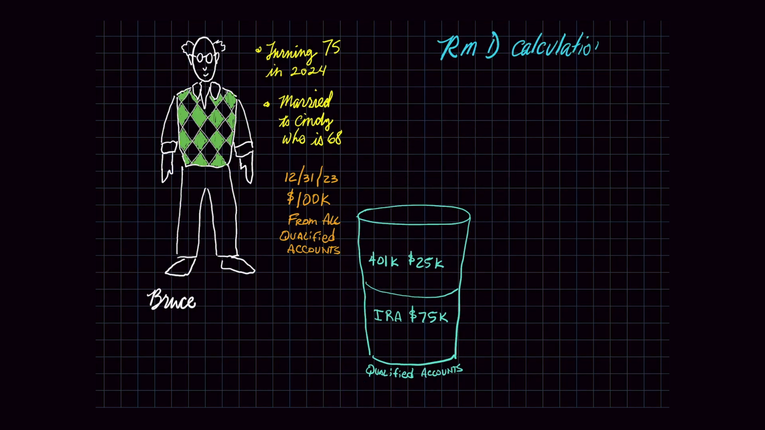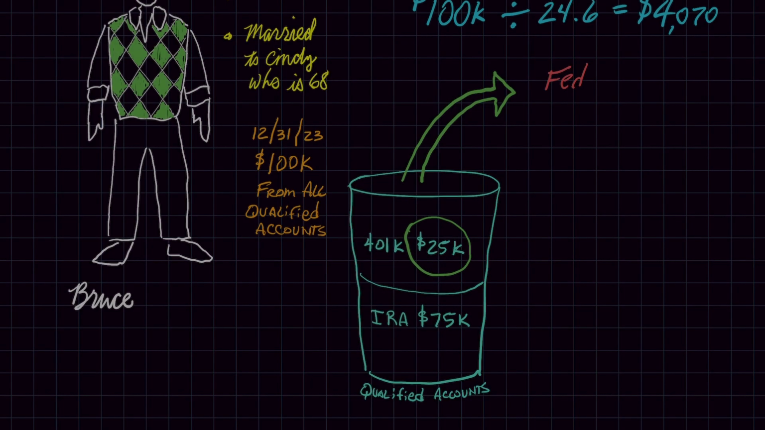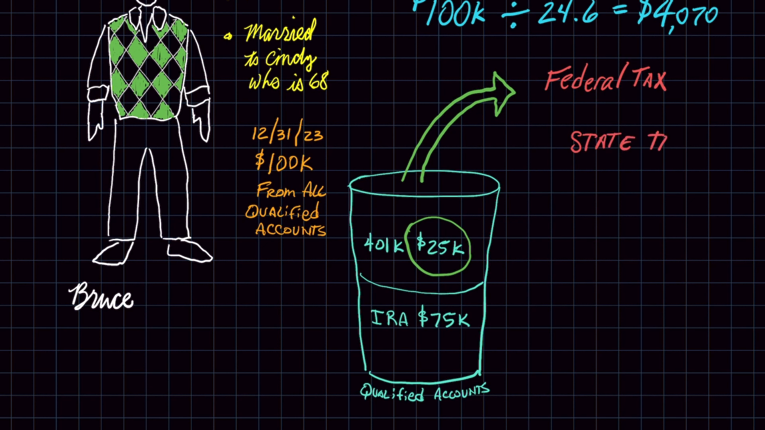Okay, so he has $100,000 and he divides that by 24.6 years, and that equals $4,070. Bruce decides to take the full RMD amount out of his 401k plan this year. Bruce talked to his tax advisor and got advice before he took the withdrawal. So he instructed the plan to withhold 15% for federal taxes to be paid on the distribution and 5% for state. When he actually takes the money out, this is what happens.